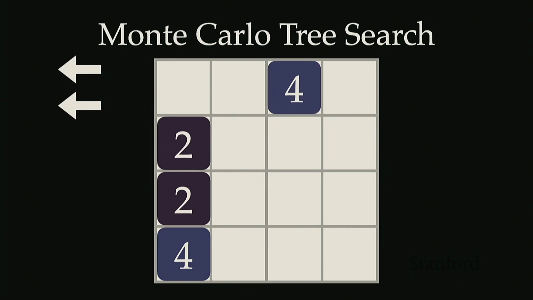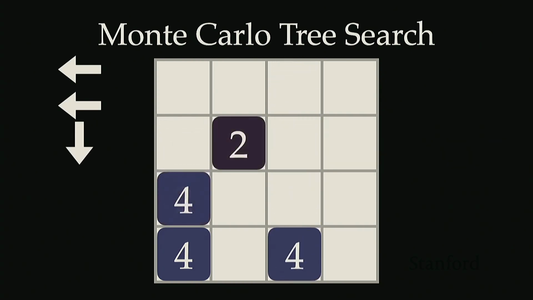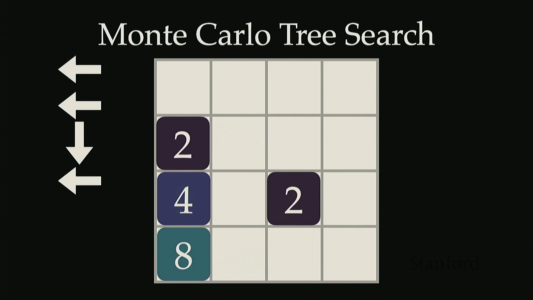And so the goal of the game here is to get the tiles to add up to 2048. Okay, and so the way that you add tiles up is just by combining like tiles. So if you slide down now, the 2 and the 2 are going to combine and add up to 4. And so that's sort of how you get the tiles to add up. Now if we were to swipe left again, we would get the 4 and the 4 combine to make 8, and you just keep doing this until you add up to 2048.